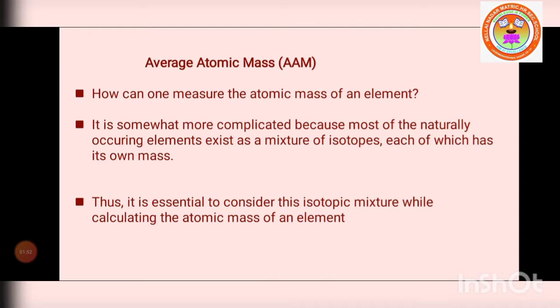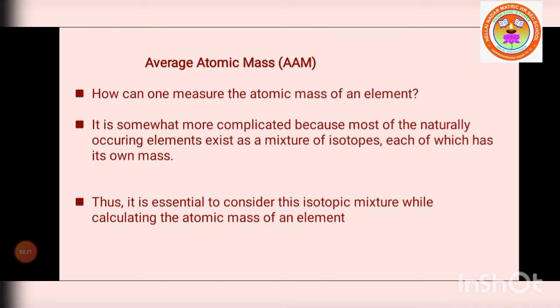It is somewhat more complicated because most naturally occurring elements exist as a mixture of isotopes, each of which has its own mass. Each isotope has a unique mass.